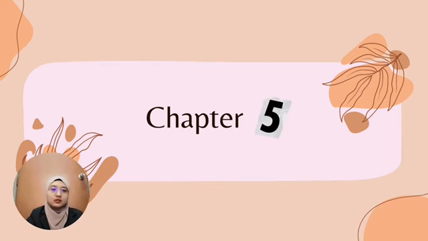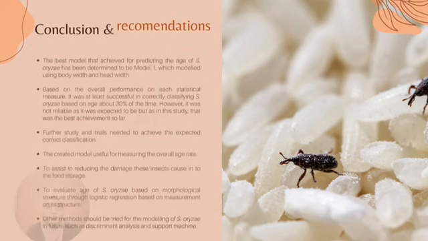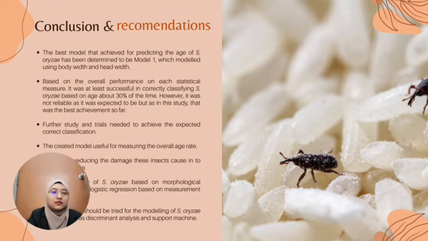Next, we proceed with the last chapter, Chapter 5, about the conclusion and recommendation. In conclusion, for this study, the best model achieved for predicting the age of Cytopalus aureus has been determined to be model 1, which uses body width and head width. This decision was made based on the overall performance on each statistical measure. It was at least successful in correctly classifying Cytopalus aureus based on age about 30% of the time. However, it was not as reliable as expected, but in this study, that was the best achievement so far.